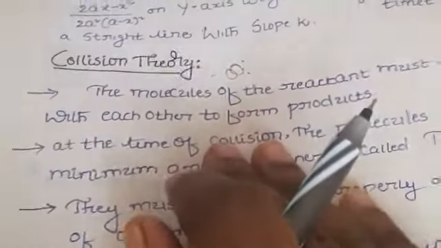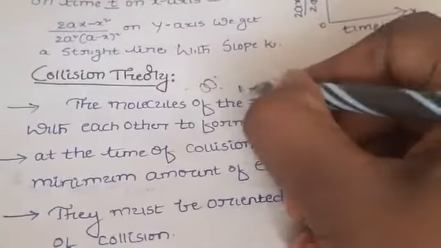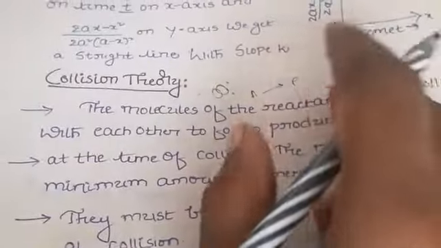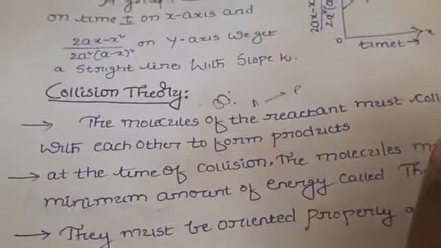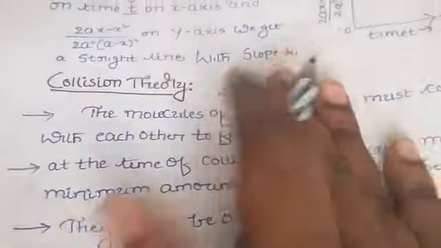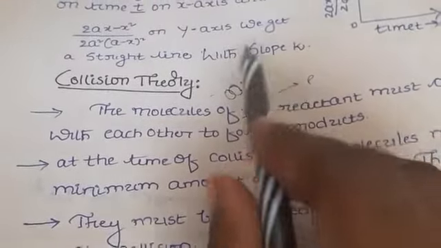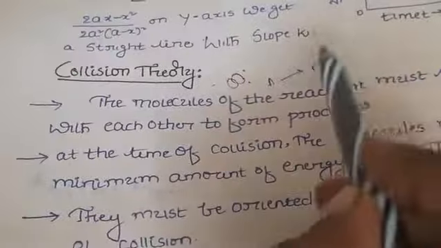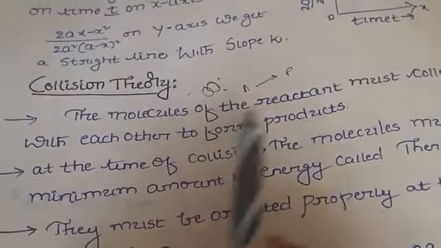Generally, as we know, the reactant molecules are converted to products, but in between there is somewhat of a difference. Before forming the products, the reactant molecules will collide first, and only then will they form products. So the molecules of the reactants must collide with each other to form products.